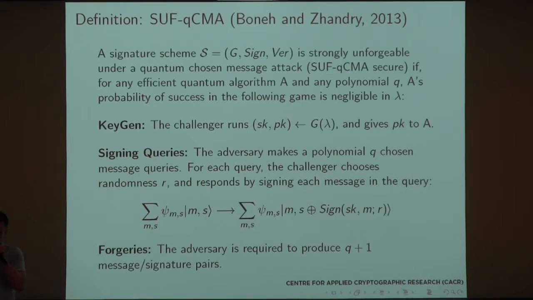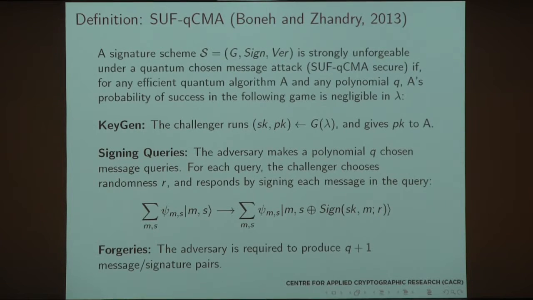Okay, so strongly unforgeable under quantum chosen message attack, for our signature scheme or a MAC scheme. Again, we have a key generation procedure, and then the adversary makes a polynomial number Q of message queries and obtains the signature or tag for them. So this happens again in quantum superposition: messages, signatures, or tags. And the adversary is required to produce Q plus 1 message-signature pairs.